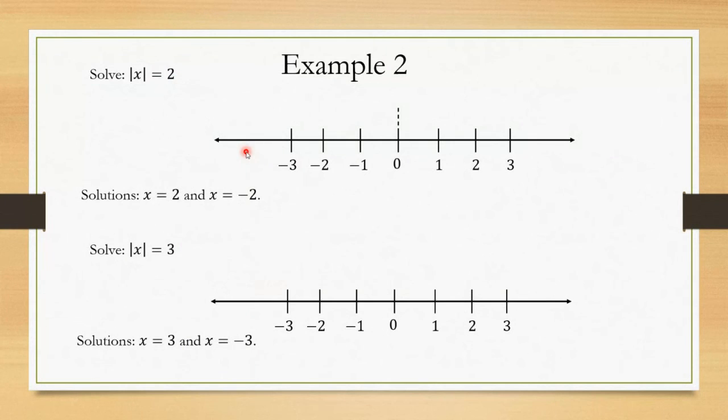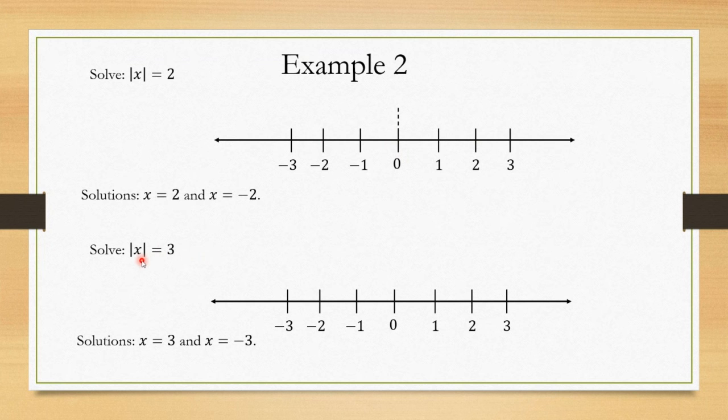Okay, again, you're looking for two numbers that are 2 units away from 0. Here we go to the right to get 2, but we also have to consider going to the left, and you get -2. With the absolute value of x equal to 3, same idea, right?